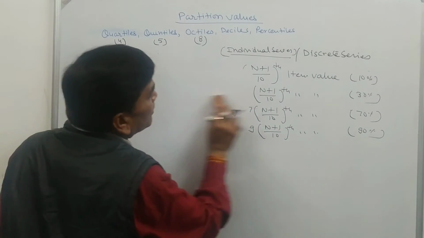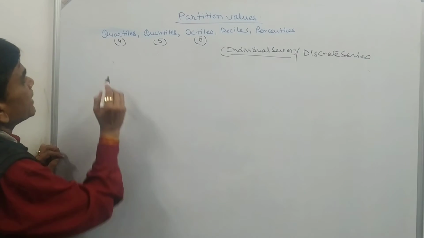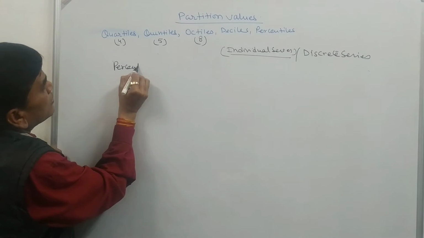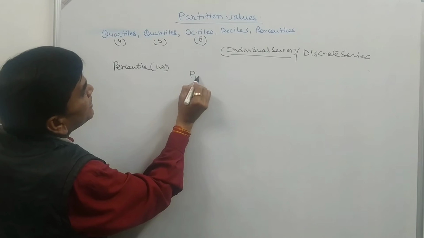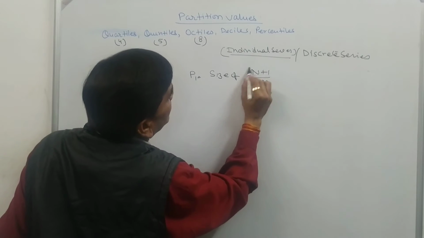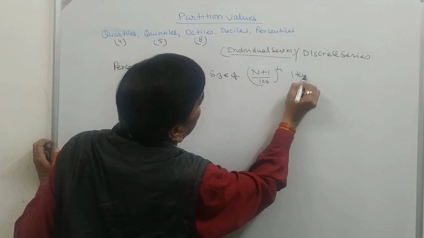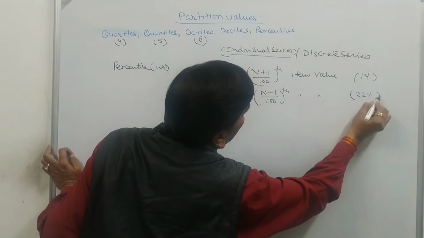Similarly, percentile of a series divides a series into 100 equal parts. That is called percentile. 100 equal parts are there. So the first percentile is size of (n plus 1) by 100th item value, which shows 1%. Suppose I am to calculate P22, then size of 22 (n plus 1) upon 100th item value. So 22% may be shown.